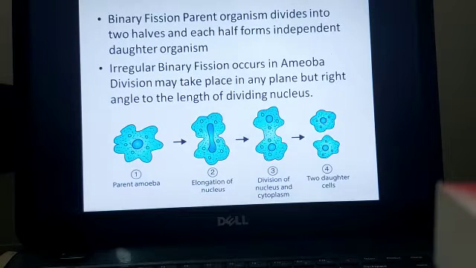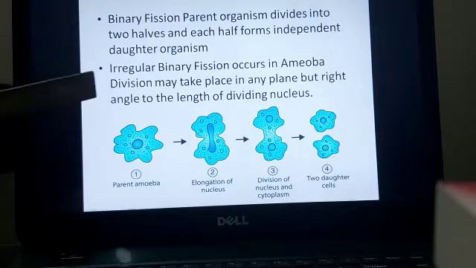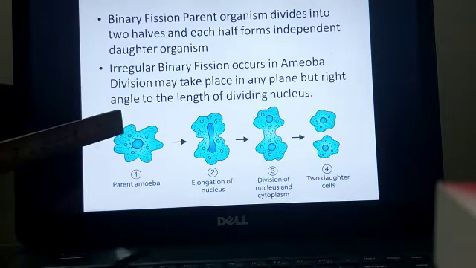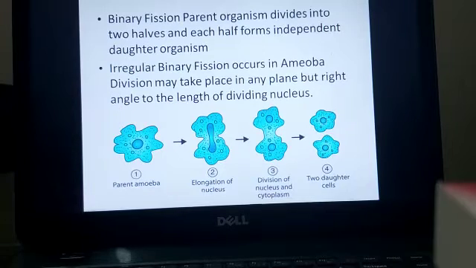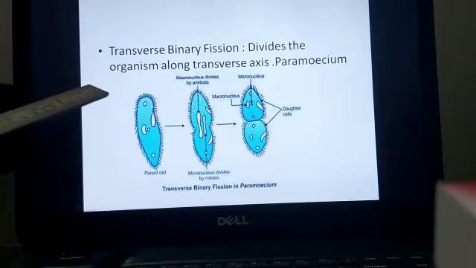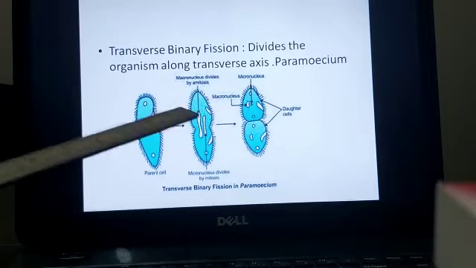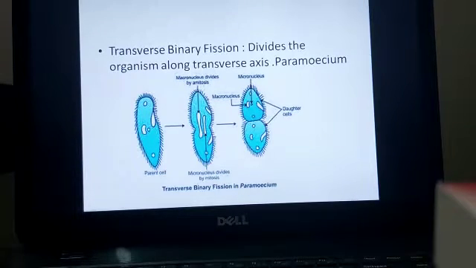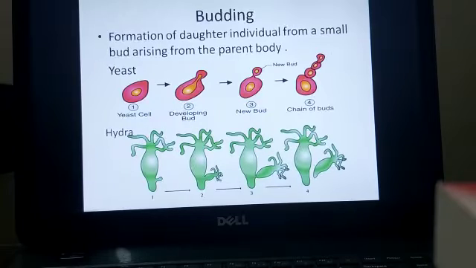Now, there are two types of binary fission that we'll be discussing. One is irregular binary fission, in which the division can take place in any plane but at right angle to the length of the dividing nucleus. So that is how the amoeba cell, which is irregular in shape, divides and forms two cells. Next is transverse binary fission, which is seen in paramecium and divides the organism along the transverse axis. So here a horizontal axis is formed, wherein you will see that the paramecium is dividing and forming two cells.